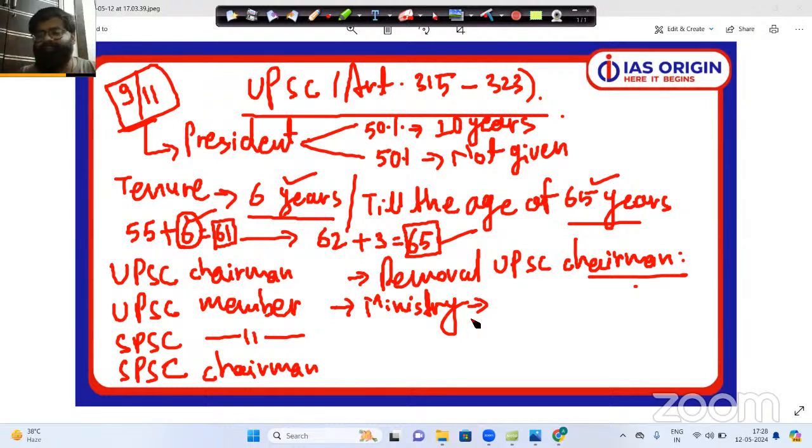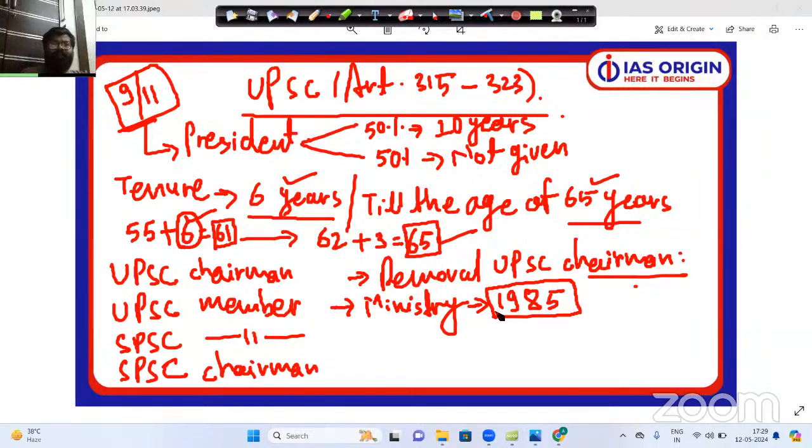Now there is one more interesting thing about this ministry: it was established in the year 1985. This ministry was not there under the parliamentary ecosystem since 1950. It was established way later on in 1985, guys.